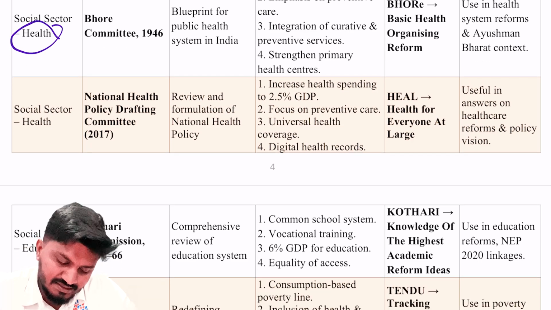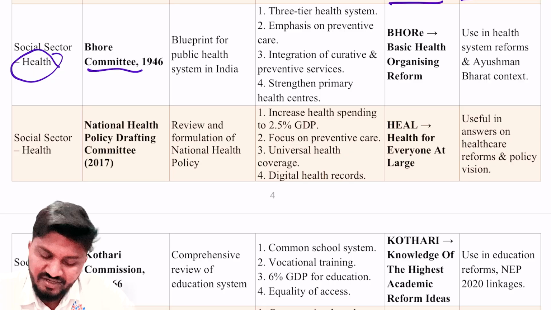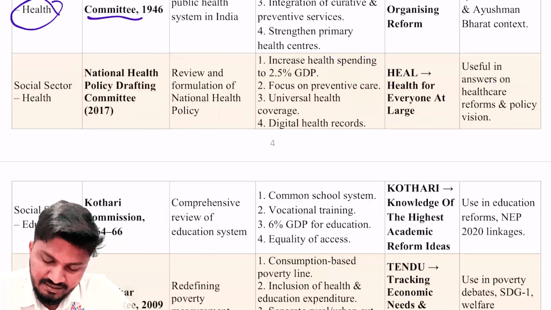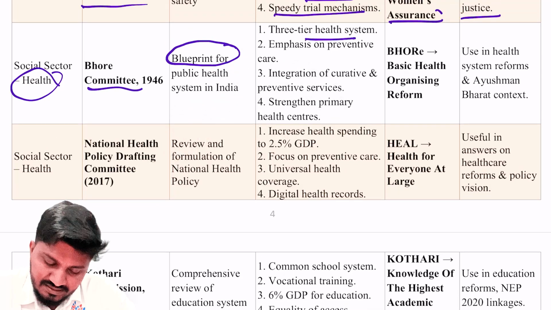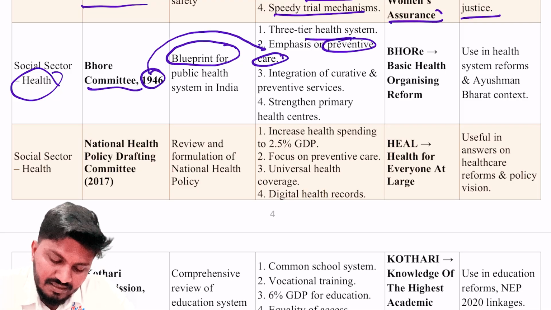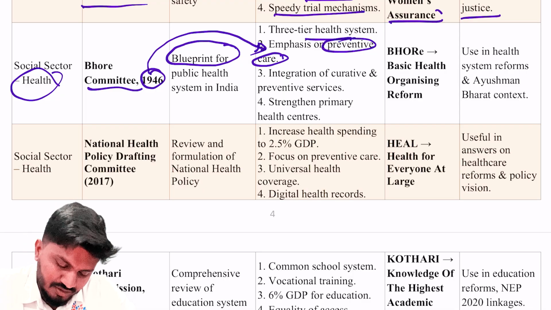Next is with respect to social sector, that is health. The important committee is the Bhore Committee of 1946. It was very significant because it provided a blueprint for public health systems in India. The recommendations are that it provided a three-tier health system, emphasis on preventive care. See, the recommendations were provided in 1946, but they are still relevant to this day as well. Though the recommendations are provided, we are focused more on curative care rather than preventive care.